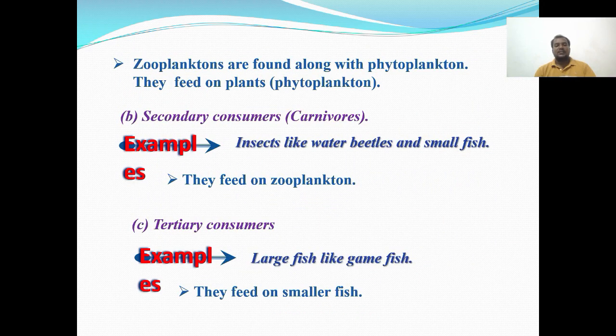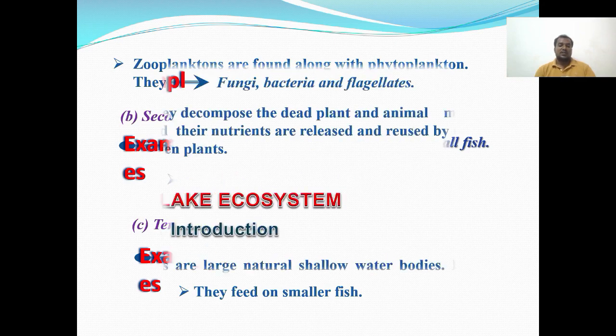The zooplanktons are found along with the phytoplanktons. They feed on plants only. Then secondary consumers, the insects like water beetles and small fishes. They are the secondary consumers. They feed only on zooplanktons. And tertiary consumers, they feed only on the smaller fishes. Large fish eat small fish.